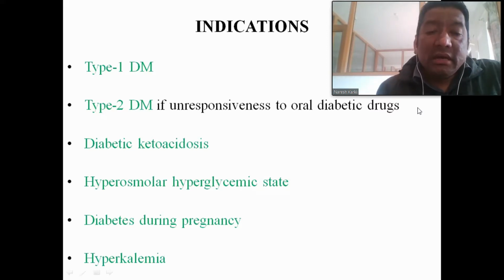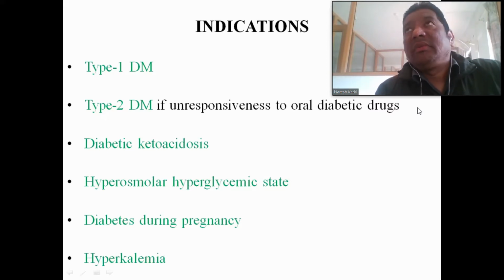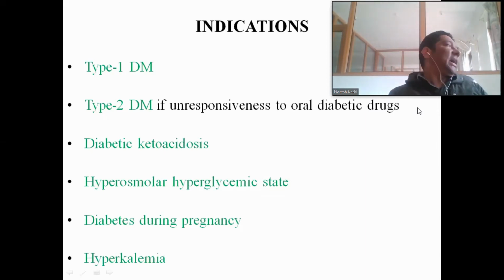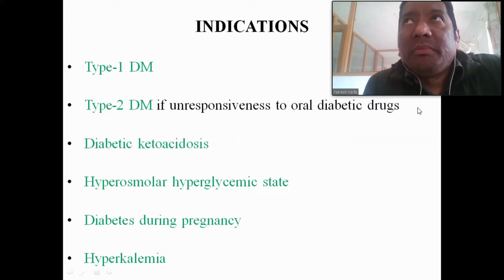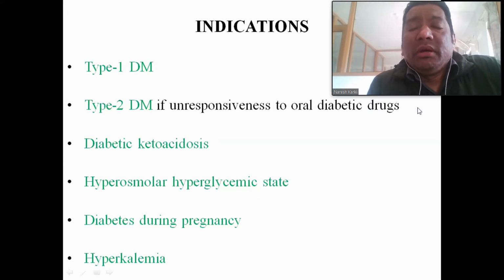But other than the diabetic conditions, insulin is also given for the treatment of hyperkalemia. So what is hyperkalemia? Hyperkalemia is when the blood potassium level is more than the normal level, basically more than 5.5 milliequivalent per liter of blood. So that is considered as hyperkalemia.